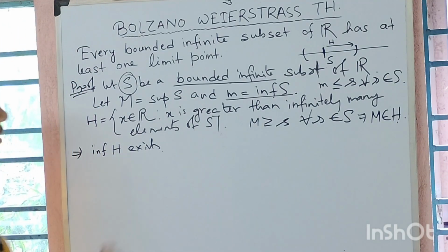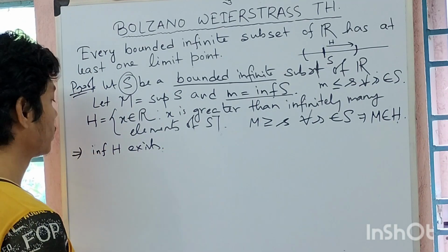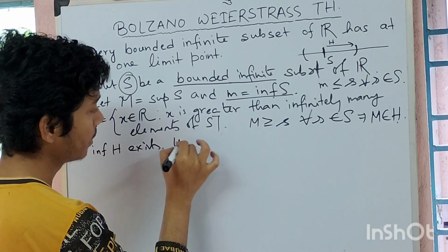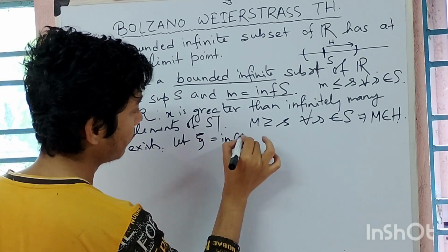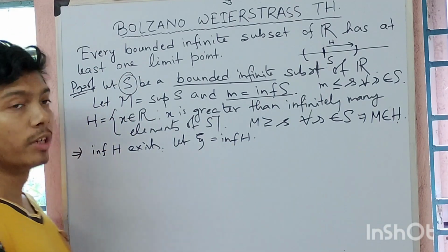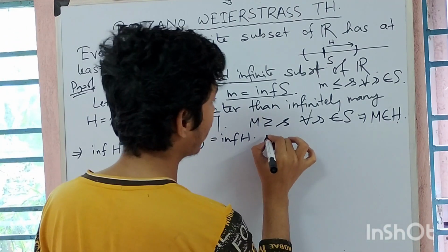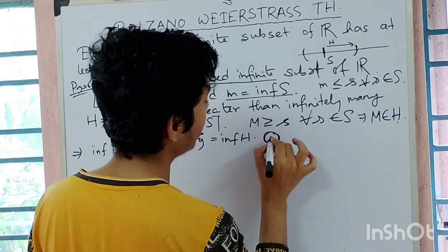Just because the infimum of H exists, let xi equal the infimum of H. What I will show is my target or my goal. I am writing it like this.